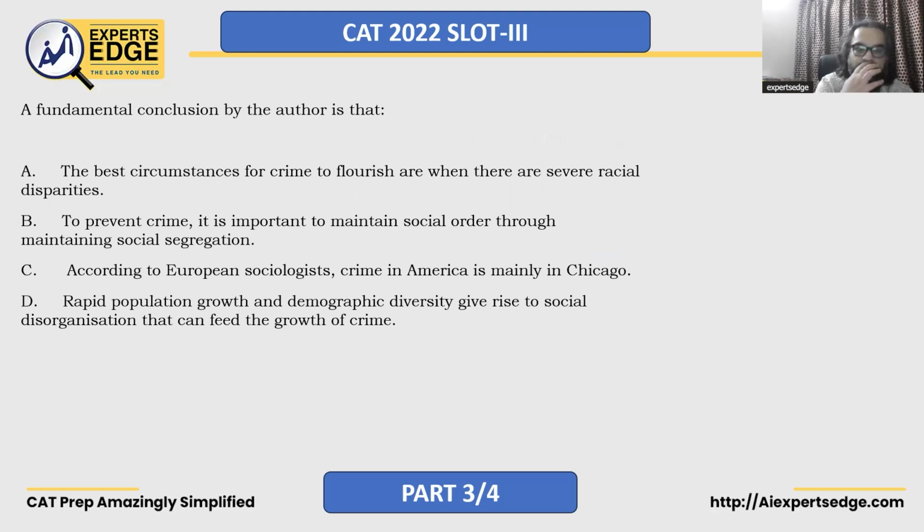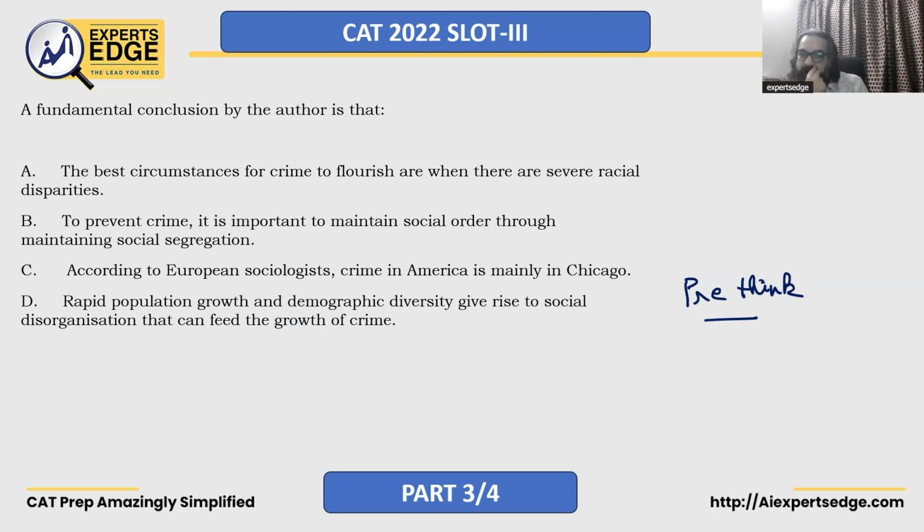Now, let's take a look at the question. A fundamental conclusion by the author. Right? Again, what are we going to do? We're going to pre-think. But I think we've already done that. The crux of the matter is social disorganization leads to crime. Right? A says the best circumstances for crime to flourish are when there are several racial disparities. See, this is misleading. Racial disparities have been mentioned, but nowhere does it say that this is the best circumstance for crime to flourish. Okay? Racial disparities may lead to social disorganization, which may lead to crime in turn, but it's not the best circumstance.